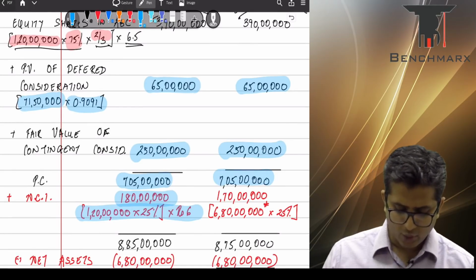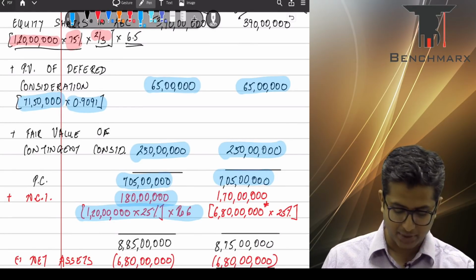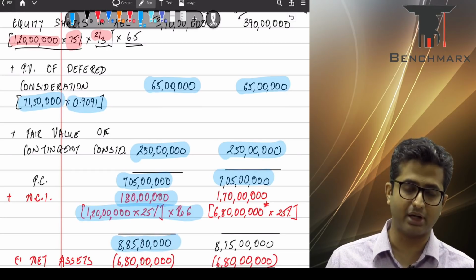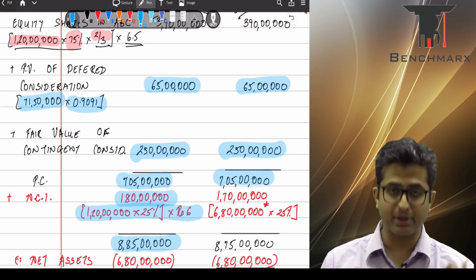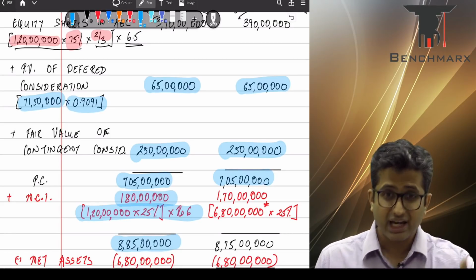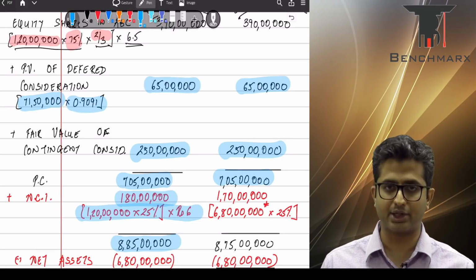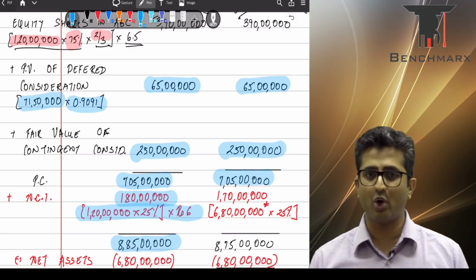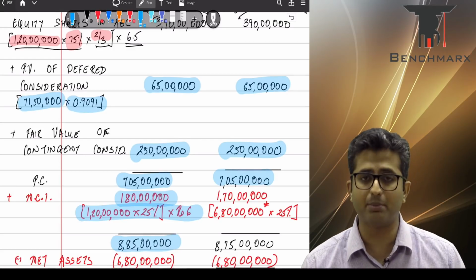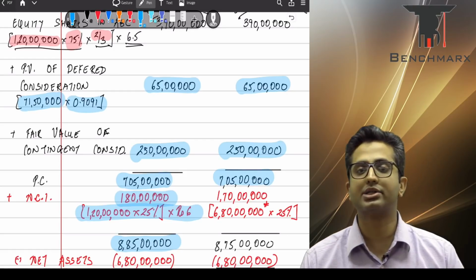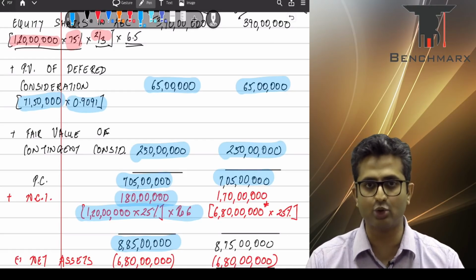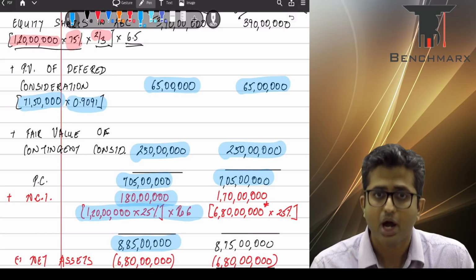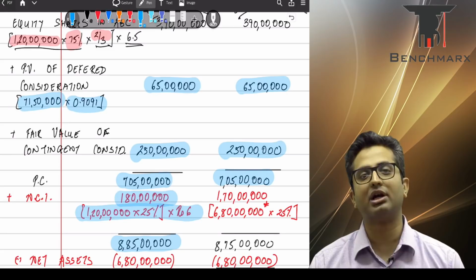Okay, now we'll keep aside the calculation as per net assets method for the time being. So this will give you a total of 8 crore 85 lakhs. Now this is your total PC plus non-controlling interest. Against this, you will take over the entire net assets, 100% of the net assets of the company. You have been given the book value of the net assets in the books of the old company is 6 crores. However, the fair value is 7 crores. Now, as per Ind AS 103, you take over all assets and liabilities at fair value, and hence you should take it over at 7 crores. However, you are also given a tax rate.